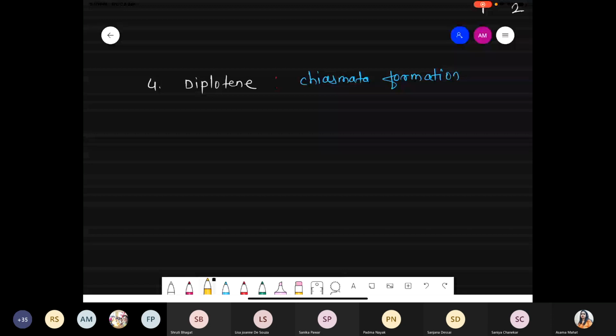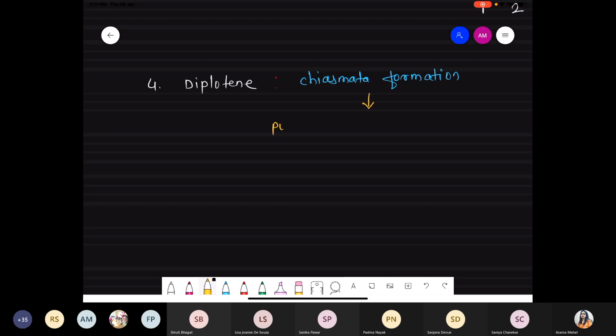Chiasmata formation is nothing but these are the regions, the areas where the synaptonemal complex still remains as it is. The entire region between 2 and 3, all the synaptonemal complex gets degraded, but the chiasmata are the points where the synaptonemal complex is present. We'll see in the diagram. First of all, I'm talking about the chiasmata. Chiasmata formation is unique to the diplotene phase. And what is the meaning of chiasmata formation?